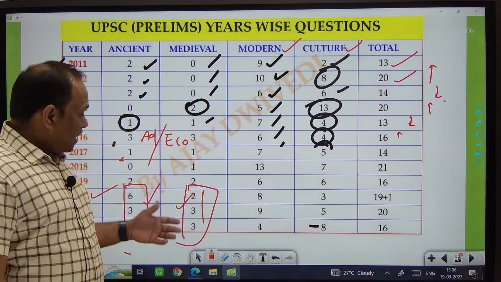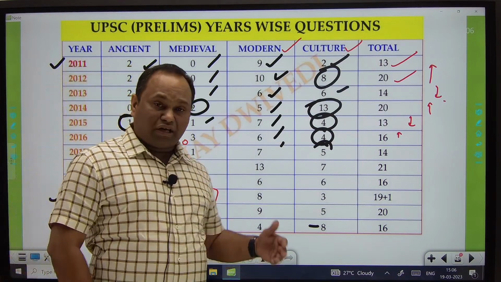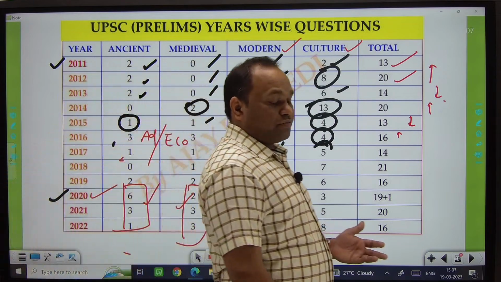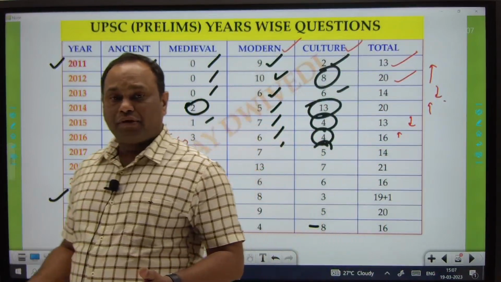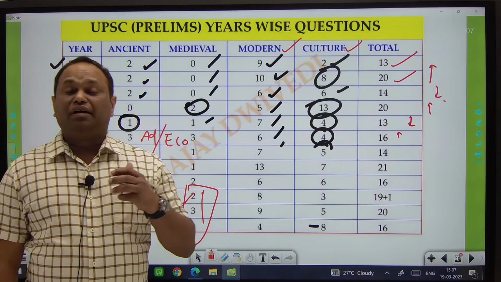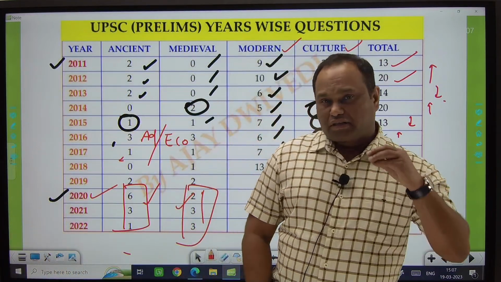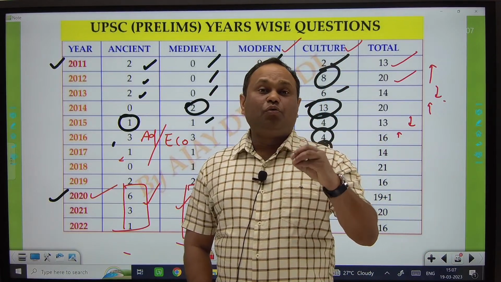If we go to the ancient history segment, the nature of the questions is also changing. Last year, some questions were asked from the pillar edicts or rock edicts of Ashoka. So it seems to me that the nature of the questions is already changing. My personal feeling is that it is looking similar to the UPPSC.